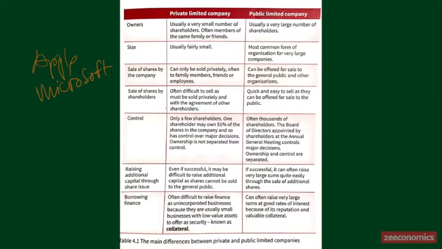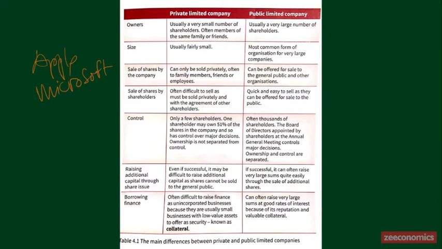So it's very difficult if you want to sell as a private limited company. As for the public company, it's very easy, quick and easy. The shares can be offered for sale to the public. So, for example, if you own shares of PT Telkom, you can sell them whenever you want. It's very fast and very quick. Whenever we own a public limited company's shares and you need money, you can sell them right away.